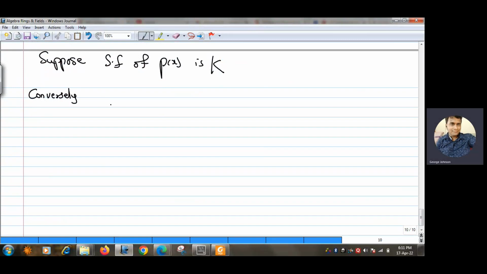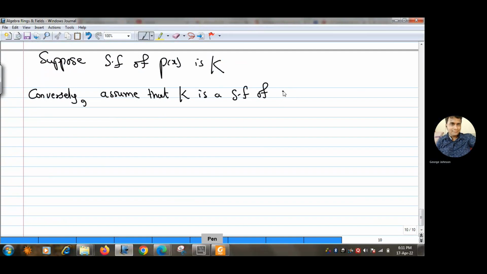Conversely, assume that K is a splitting field of some polynomial in F[x].